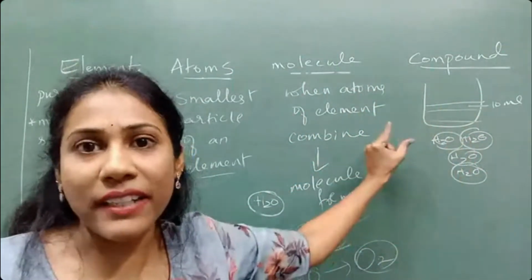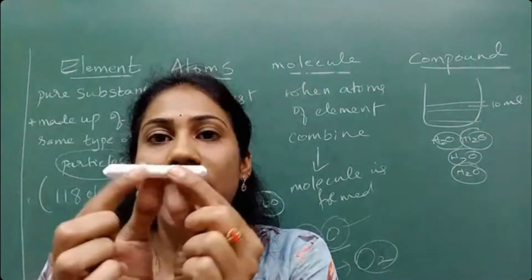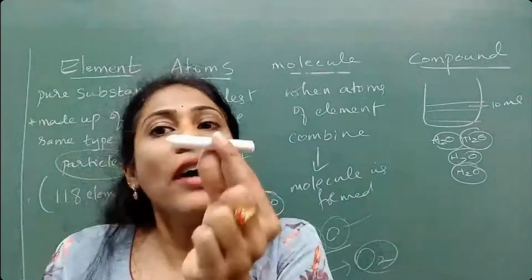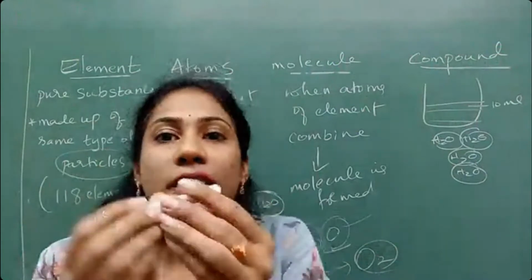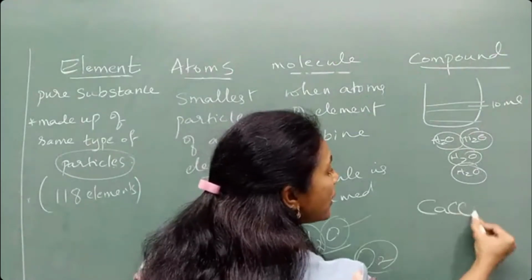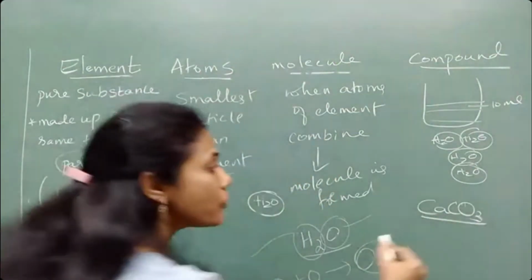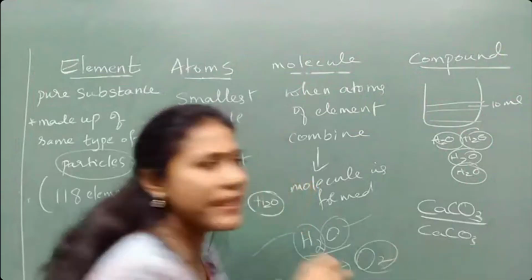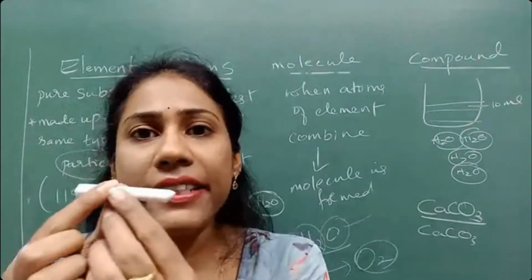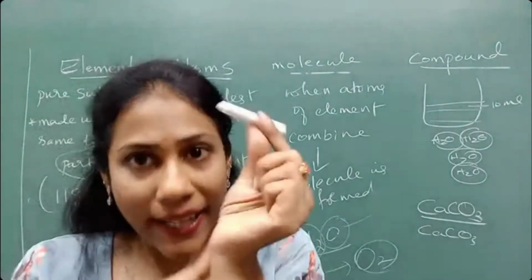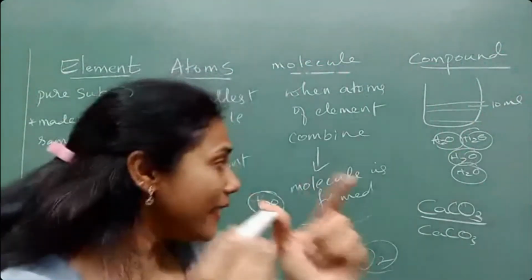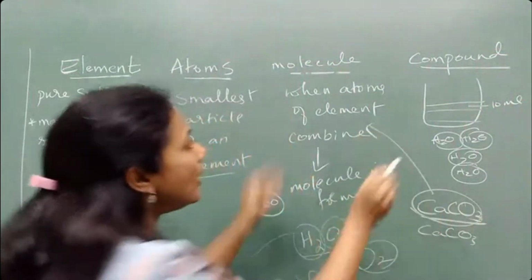Say, for example, this is a chalk piece. This chalk piece is a compound of which chemical, which molecule? Calcium carbonate. There are crores and crores of calcium carbonate in this chalk piece. So I will call this a compound, because groups of calcium carbonate are there. And each calcium carbonate is called a molecule.